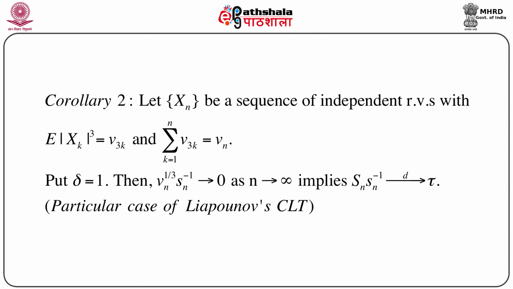That means Lyapunov's condition is satisfied, which will immediately imply that Sn by small sn goes to tau, where tau is a standard normal variable, in distribution. So the convergence in distribution again holds in this case. Basically this is nothing but a particular case of Lyapunov's CLT.